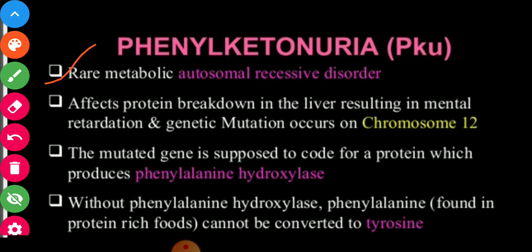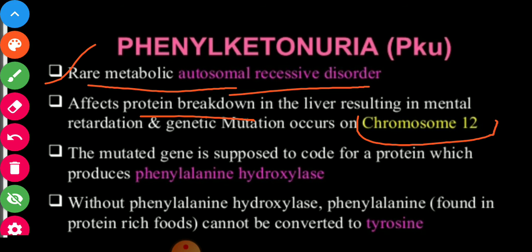This is a rare metabolic autosomal recessive disorder in which protein breakdown in the liver is affected, and it is due to the occurrence of the gene on chromosome number 12.